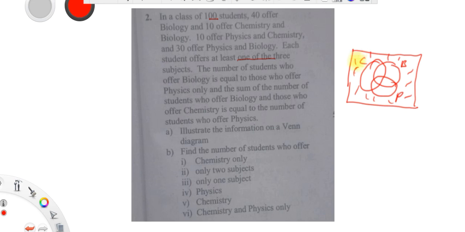That student would not be part of any of the sets here.